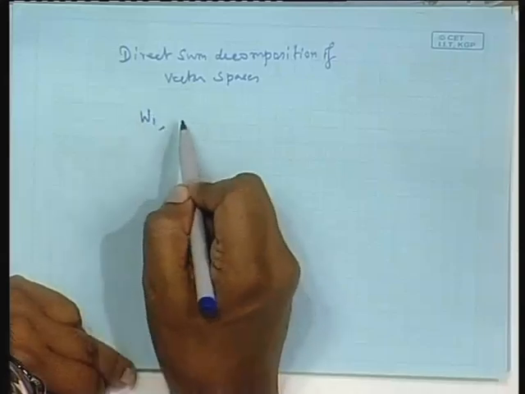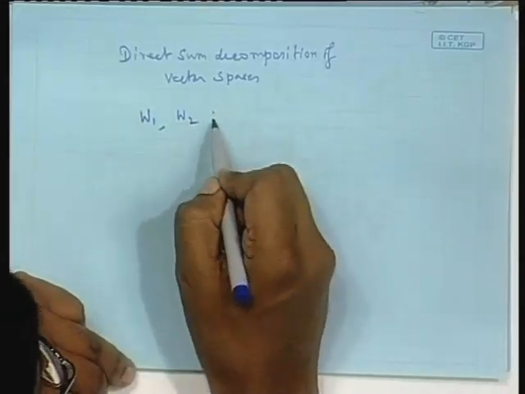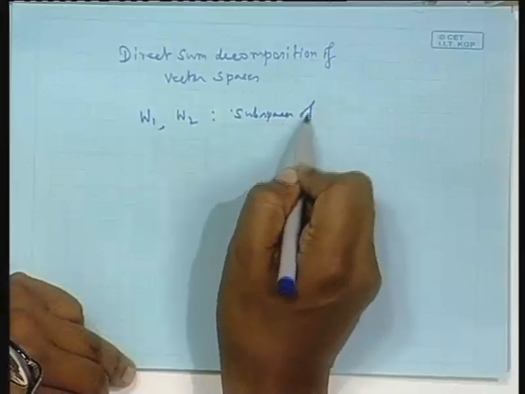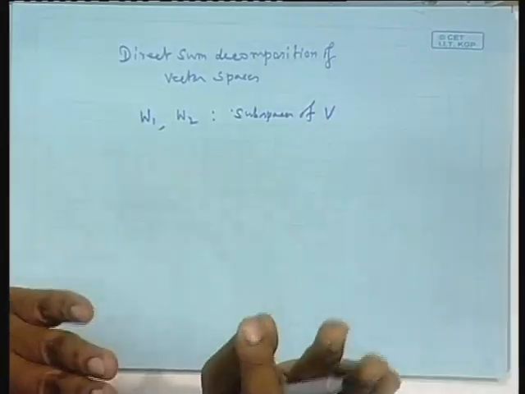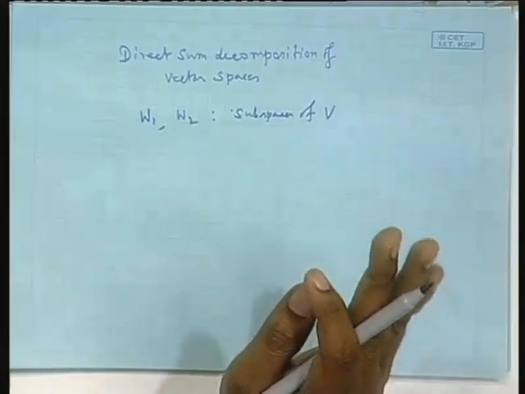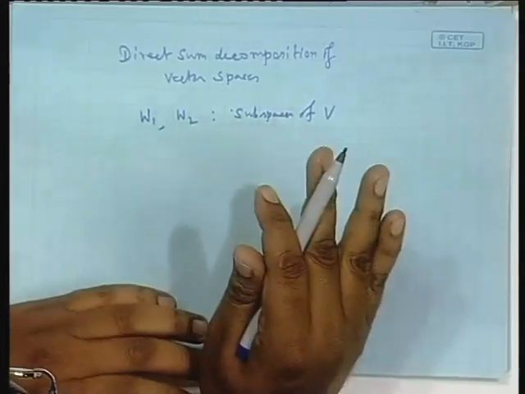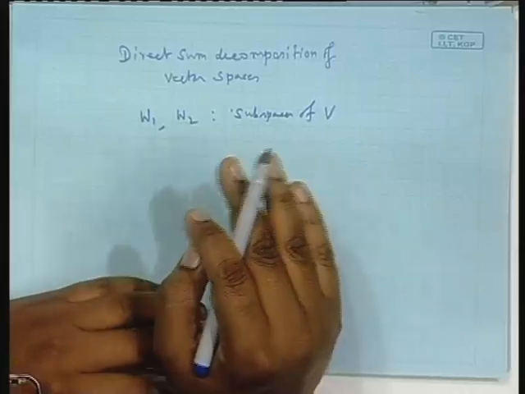Suppose W1, W2 are subspaces of V. Our starting V is the same, V is a vector space, dimension P and all that, over the complex field C. W1, W2 are two subspaces such that there is no intersection, but they have to intersect at one point because there is a 0. 0 is common and unique.